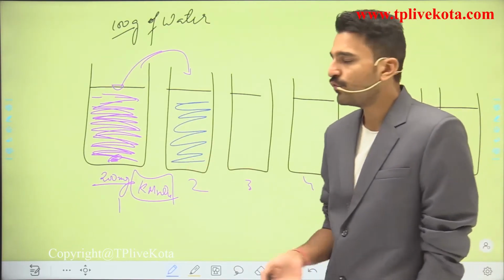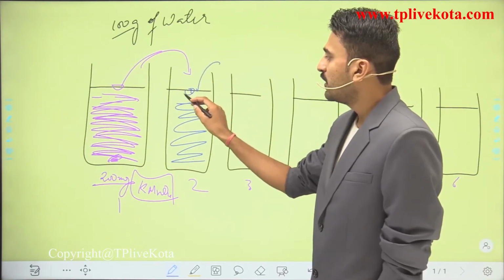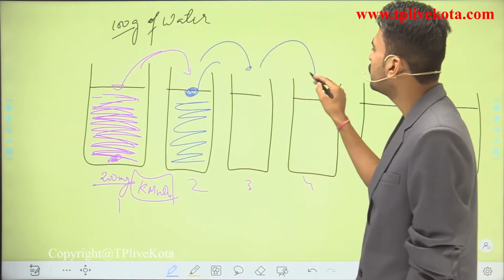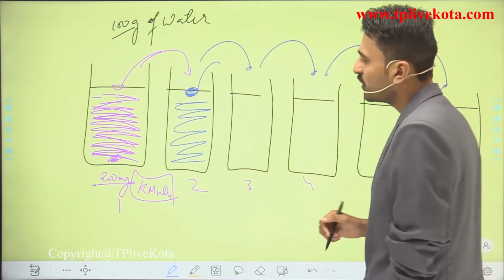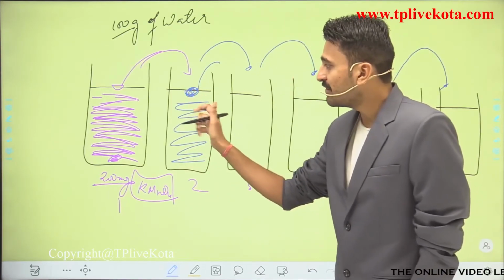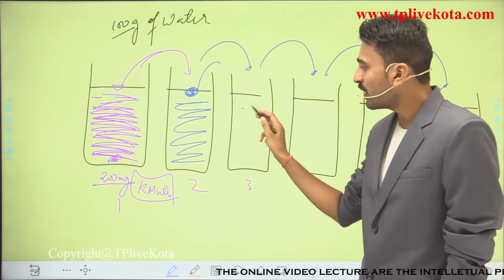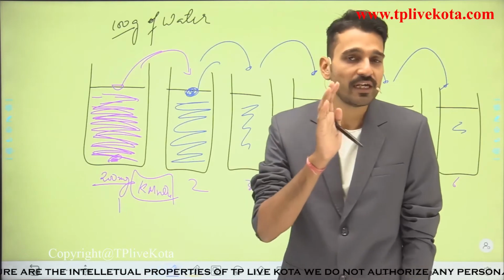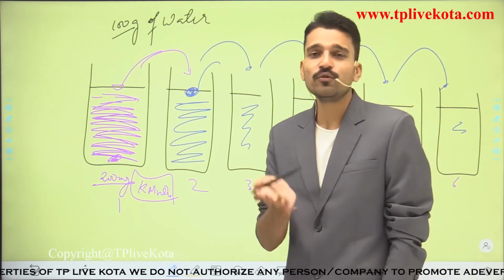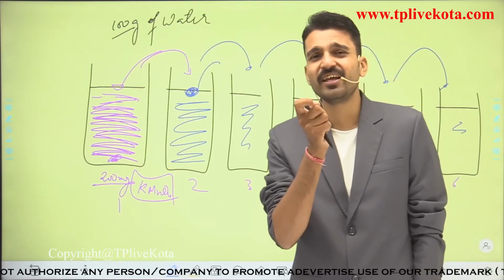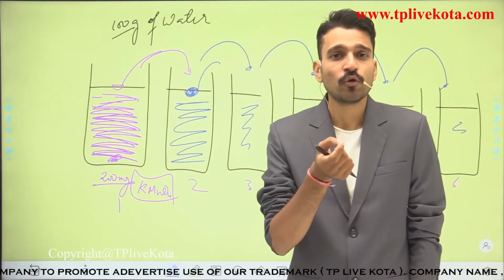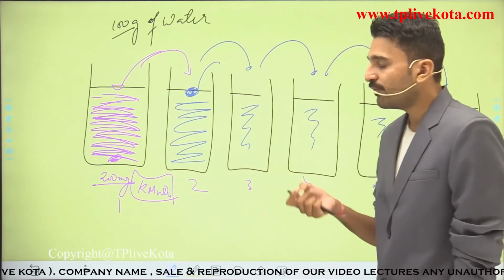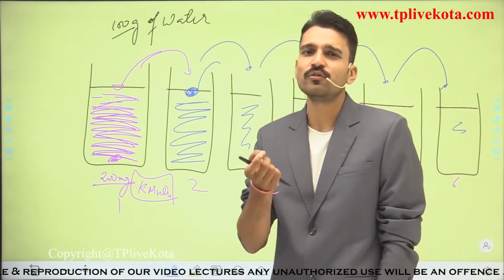Again we take a spoon and take some of the water, around 5 gram, into this particular beaker. Like this we are going to transfer each time. And what do we observe each time? The particles that are present here are able to colorize this whole solution, and the concentration keeps on decreasing. So what do you conclude from here? You conclude that the particles are very small in nature, and they go into the vacant spaces between the other particles when they diffuse into one another. And why do they diffuse? Because they are in constant motion, they are constantly moving.